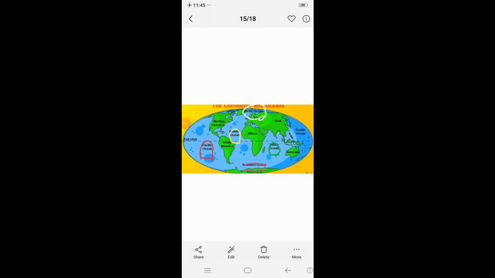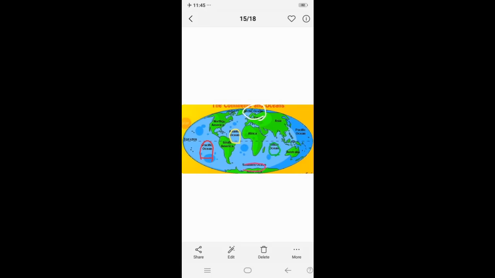Now let's see in detail about the Pacific Ocean. The Pacific Ocean is the largest ocean. It spreads over 1/3 of the earth. Mariana Trench, the deepest part of the earth, lies in the Pacific Ocean. The Pacific Ocean is almost circular in shape. Asia, Australia, and North and South America surround it.